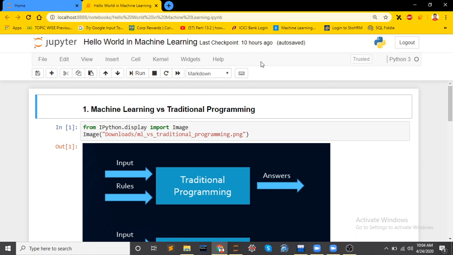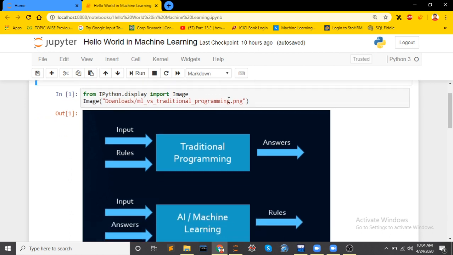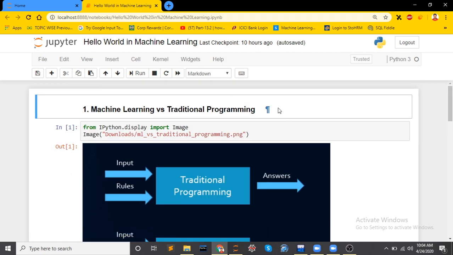When we learn any programming language, we will try to write a program to print Hello World. So we will see what Hello World is in machine learning. It is the most basic program for machine learning. Before that, we will see some differences between machine learning and traditional programming.